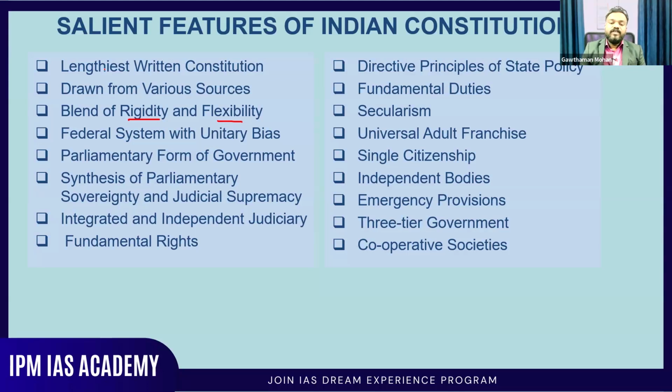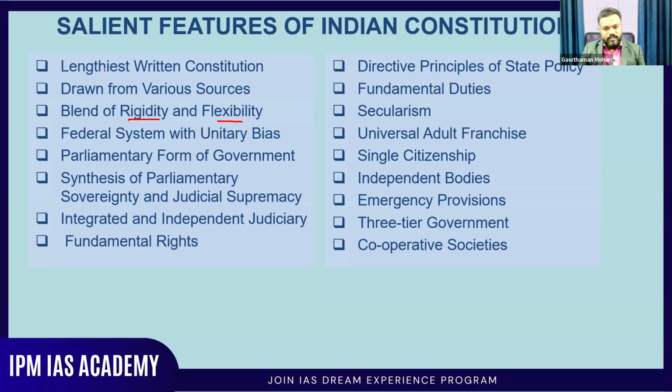So in order to make sure that the administration is going smoothly, the welfare of the people is taken care of. In order to do that, we have certain independent bodies. One is the UPSC, the Union Public Service Commission. Then the Finance Commission. Then we have the Attorney General. So these are all independent bodies functioning in our country, and it is mentioned in the Constitution also.